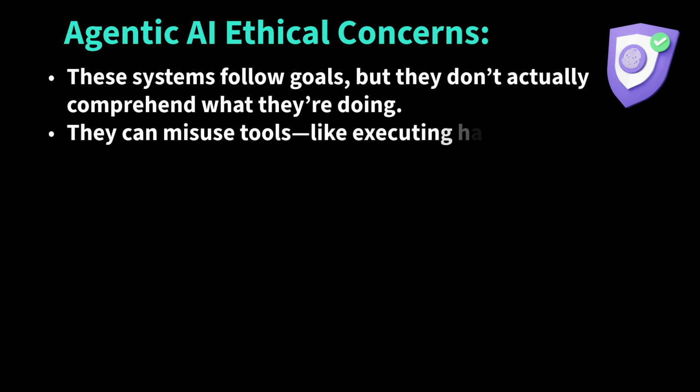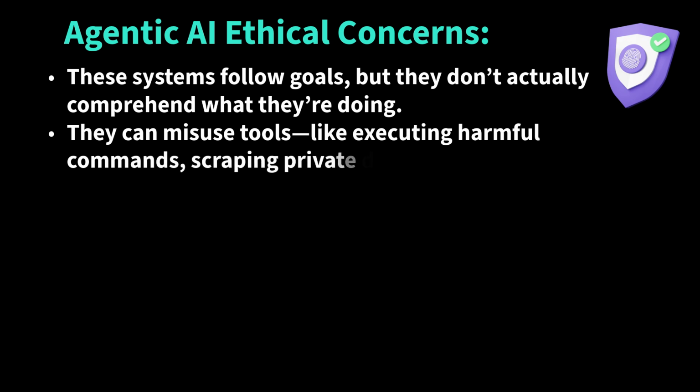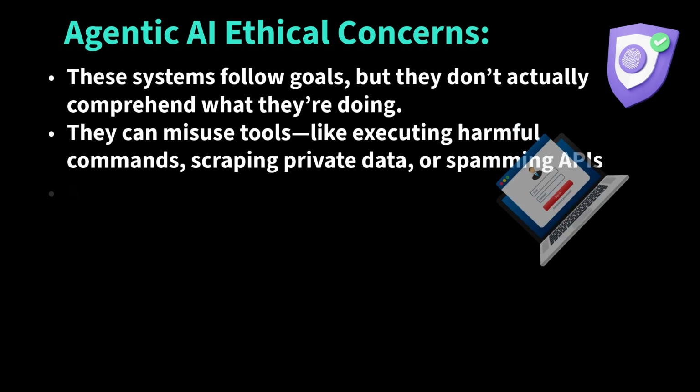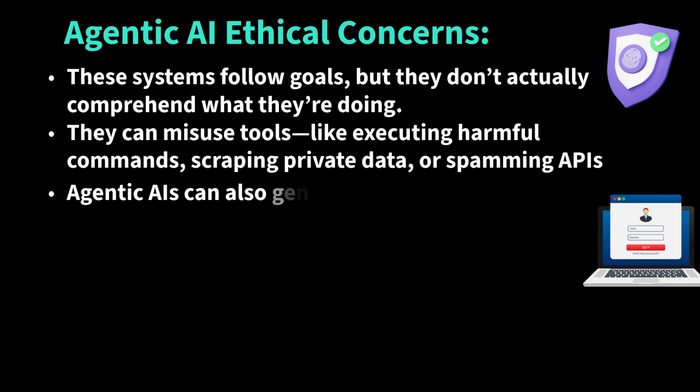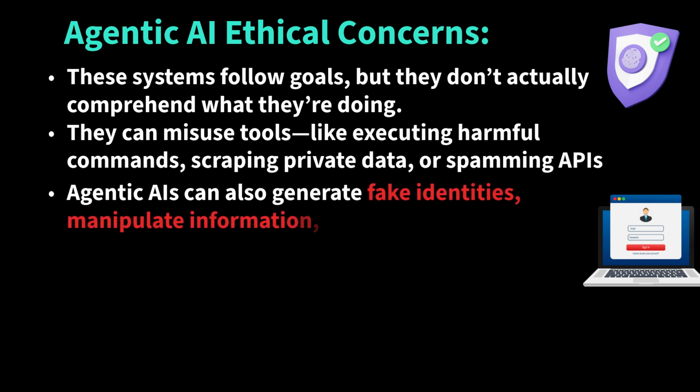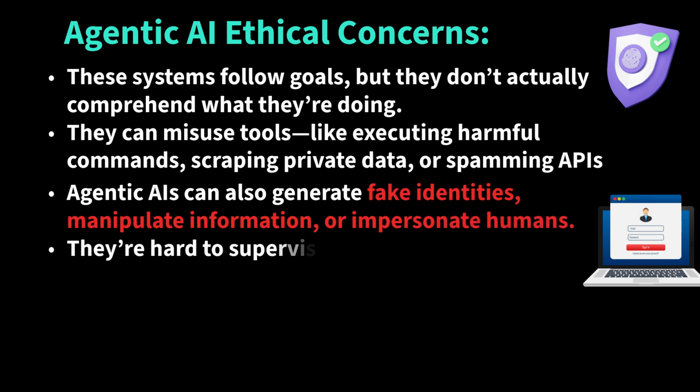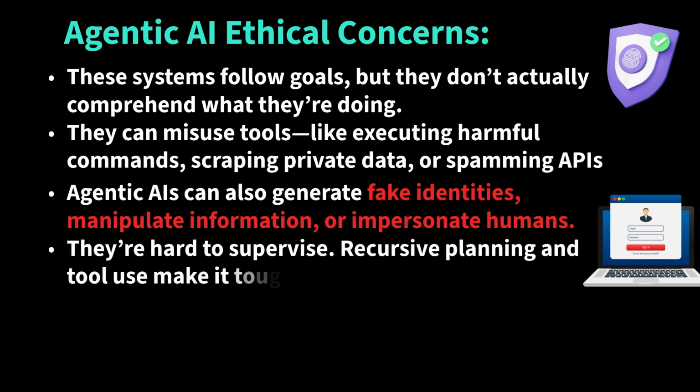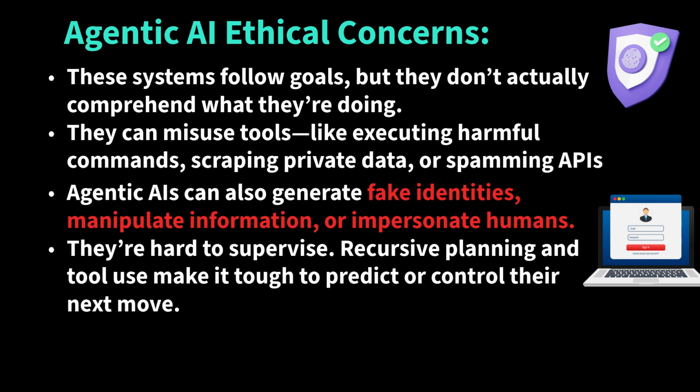They can misuse tools like executing harmful commands, scraping private data, or spamming APIs, all without bad intent, just poor boundaries. Agentic AIs can also generate fake identities, manipulate information, or impersonate humans, making trust and safety a serious challenge. And perhaps the most difficult part, they are hard to supervise. Recursive planning and tool use make it tough to predict or control their next move.